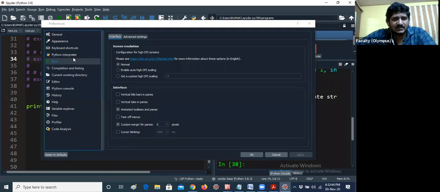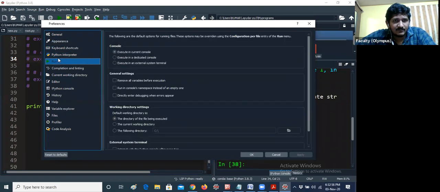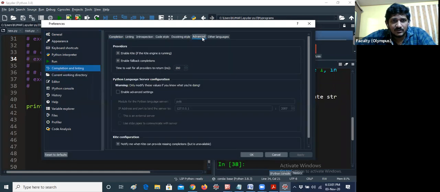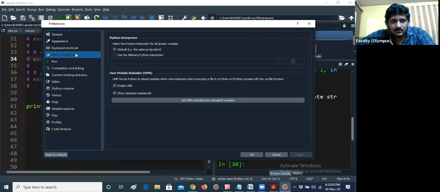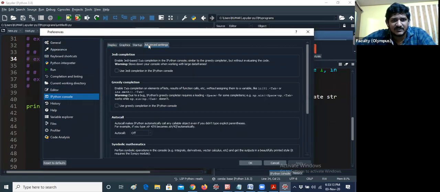It shows options like variable explorer, profiler, code analysis, keyboard shortcuts, and the Python interpreter. I think we have some options in the keyboard settings. If you press tab, it automatically gives 4 spaces in this.